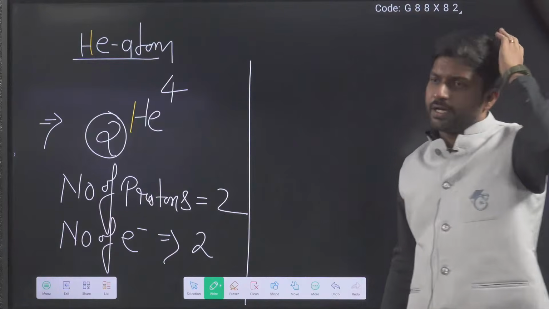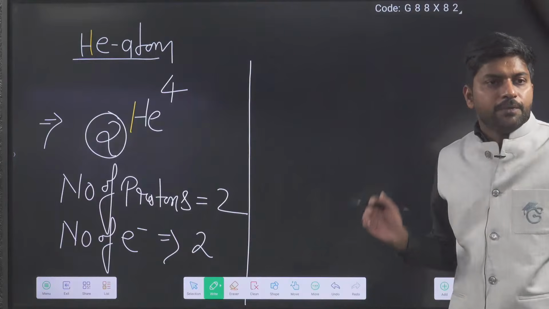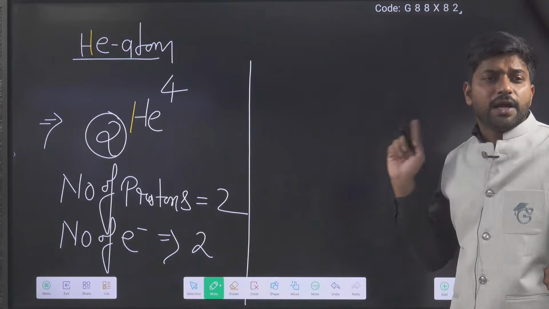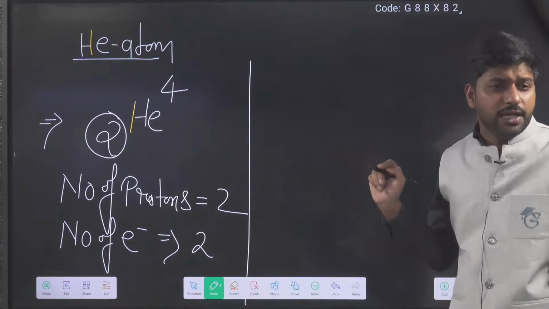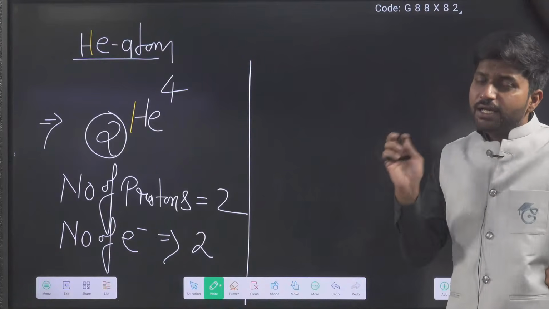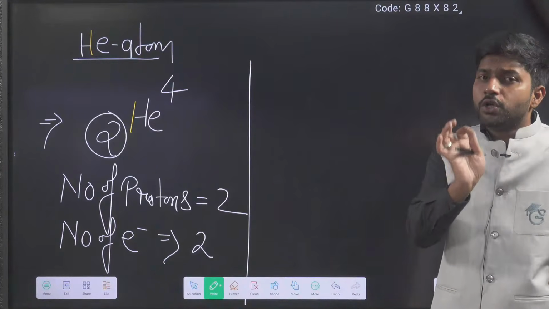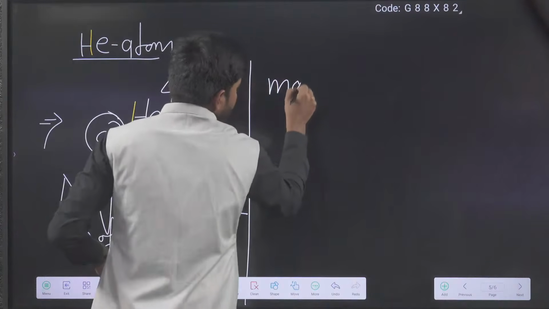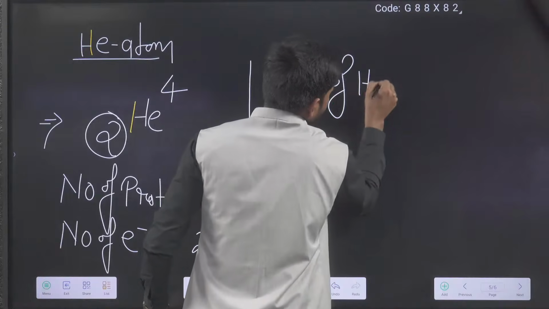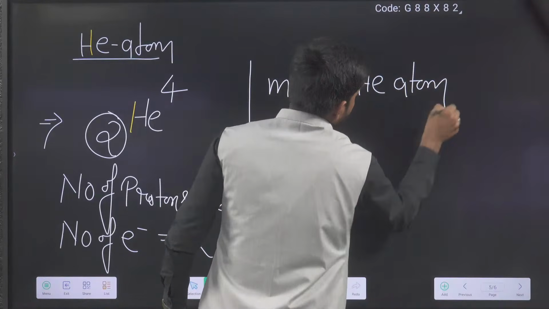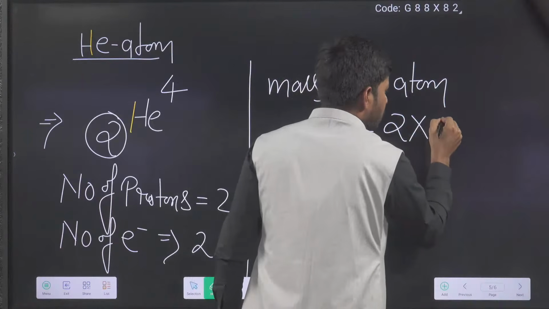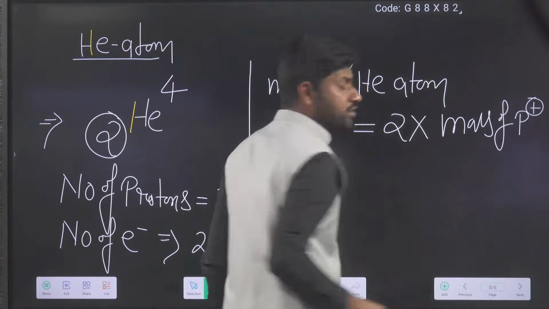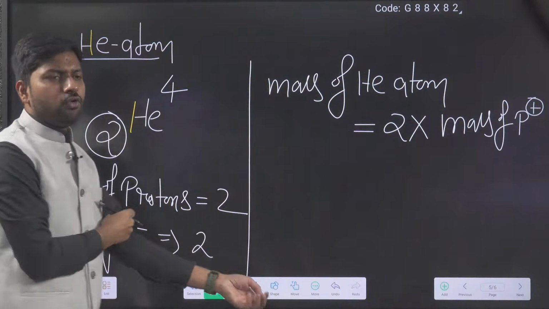Just concentrate on this side. What is the important point? If I try to find the mass of the helium atom, I will say the helium atom mass is equal to 2 into the mass of a proton, because in helium 2 protons are there.